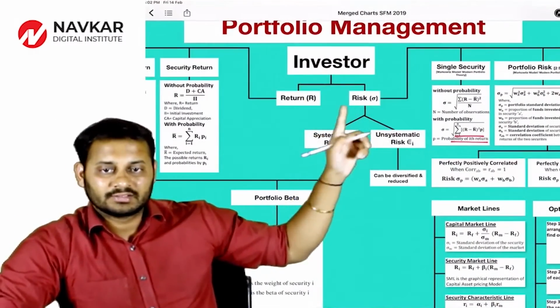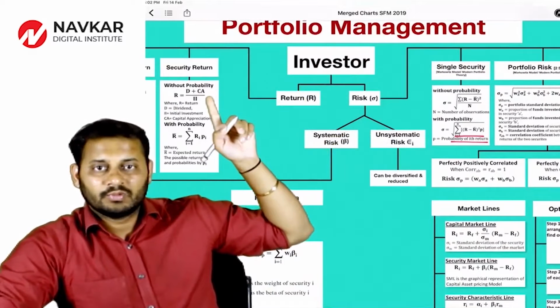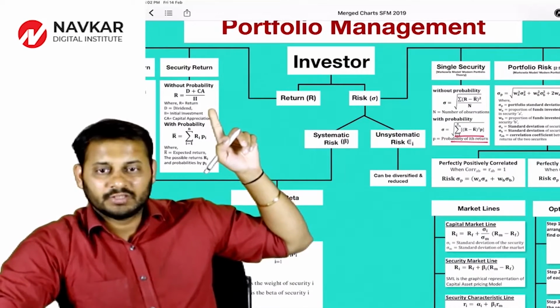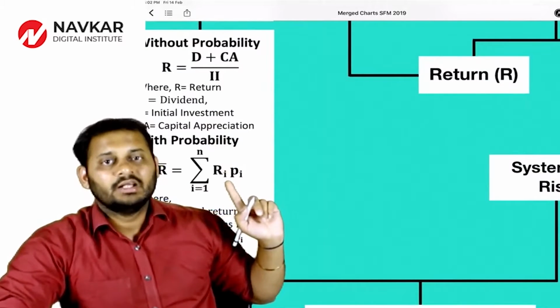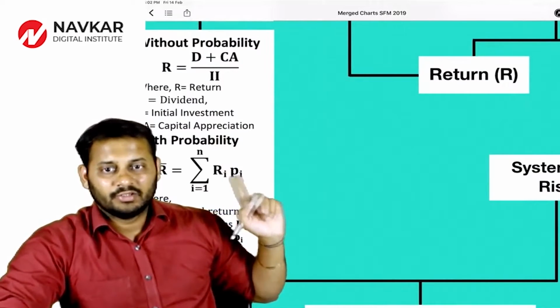Know about return and risk. Return can be calculated without probability as dividend plus capital appreciation divided by initial investment, and with probability, return in a single security can be calculated by first multiplying the return with the probability and doing the total of it.